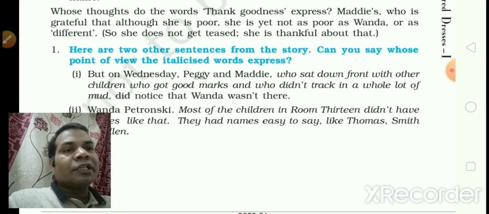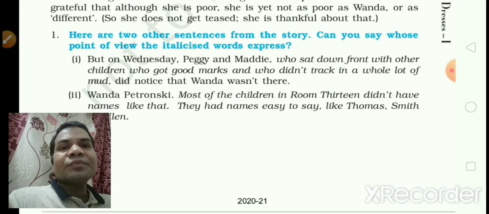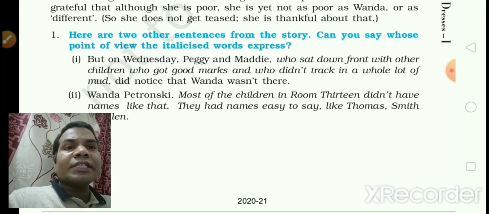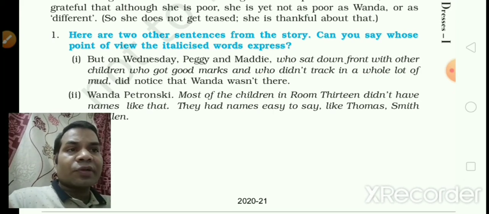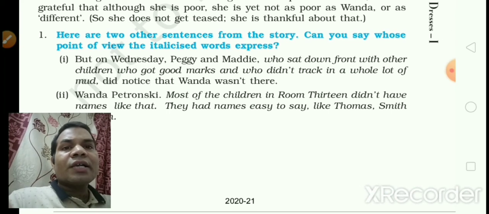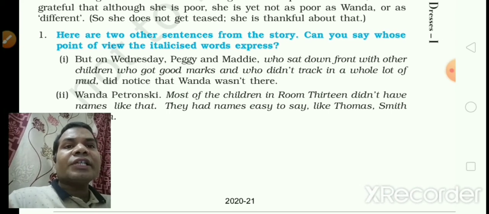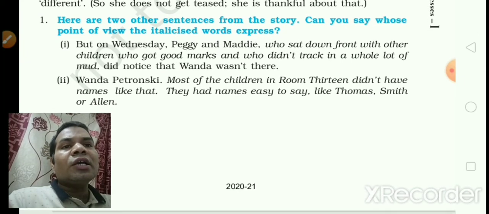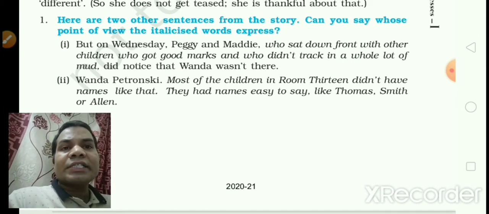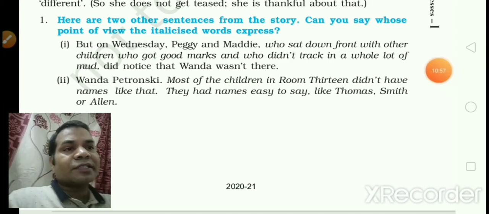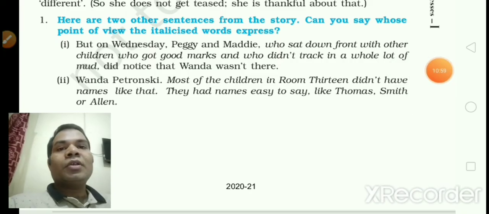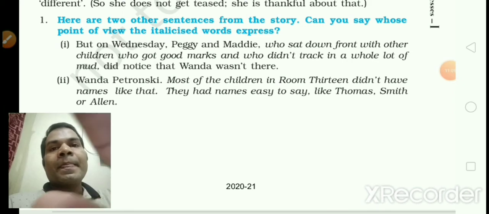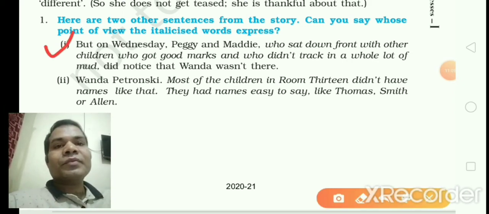Now let us go through this exercise. Here are two other sentences from the story. Can you say whose point of view the italicized words express? Look at the first one.